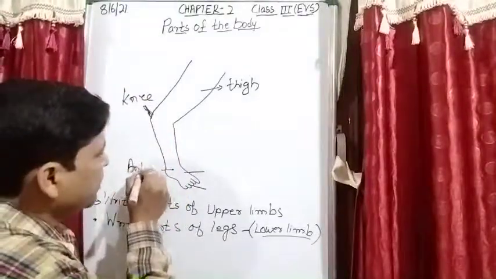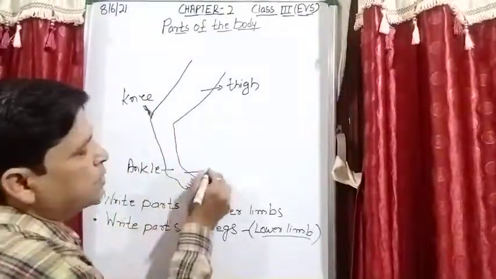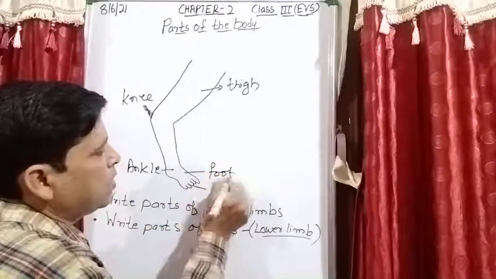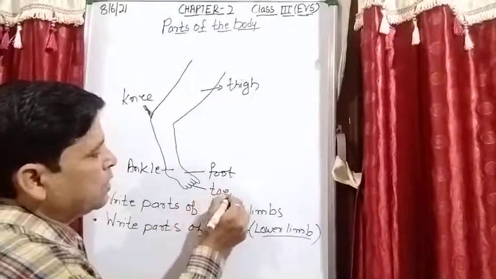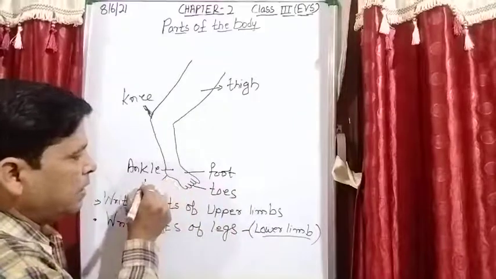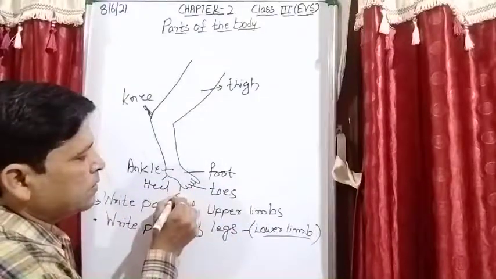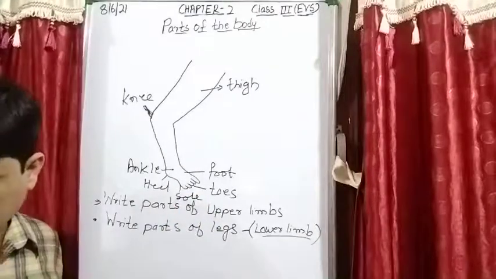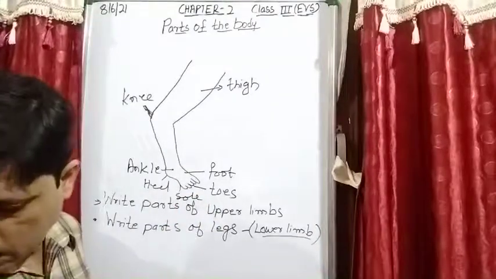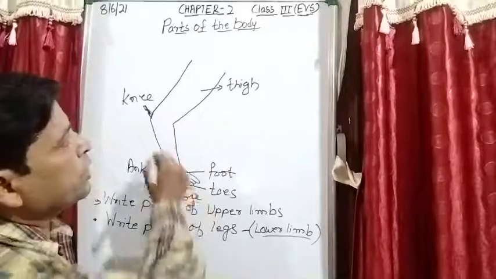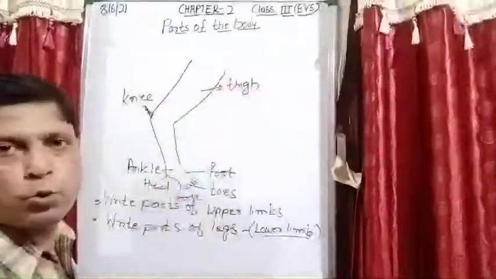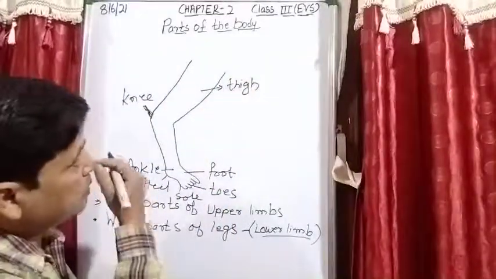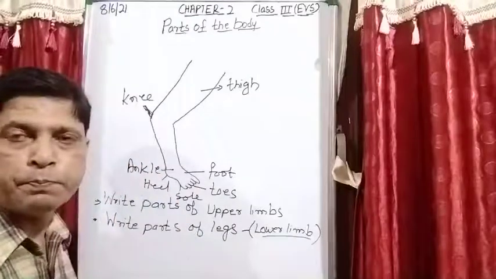Ankle. What is this? Foot. What is this? Toes. And this is heel. And this is sole. So this is another way in which the teacher can ask question related to this topic. I hope this is very clear to all of you.